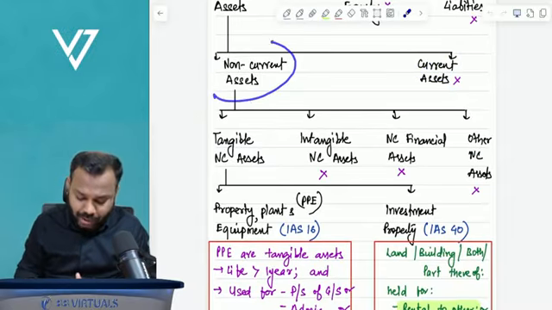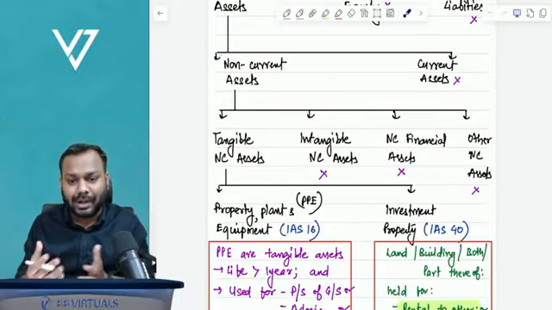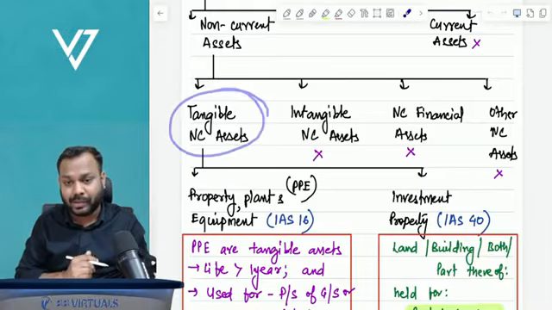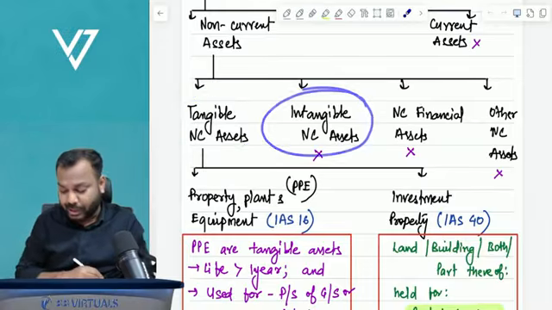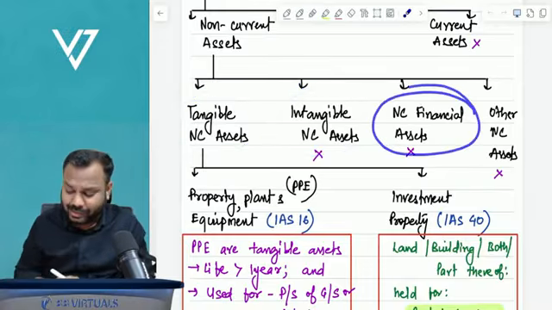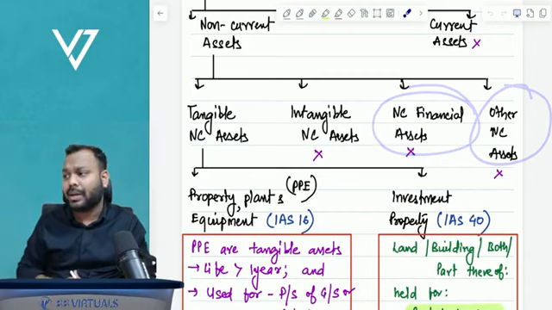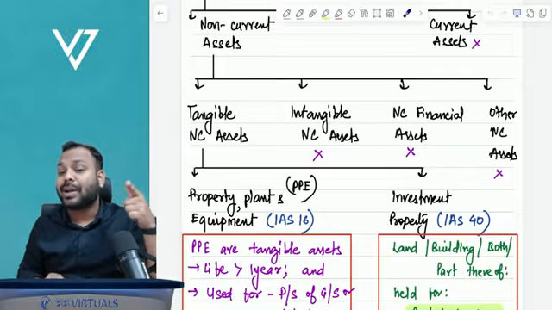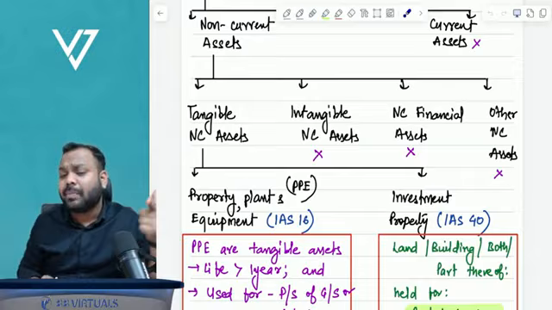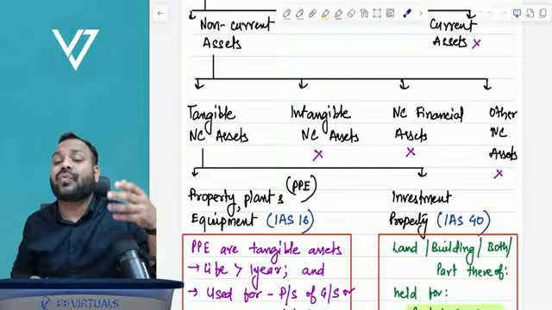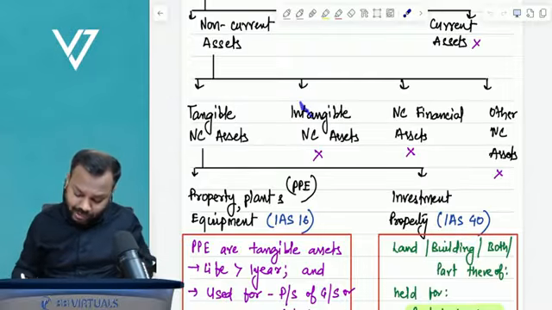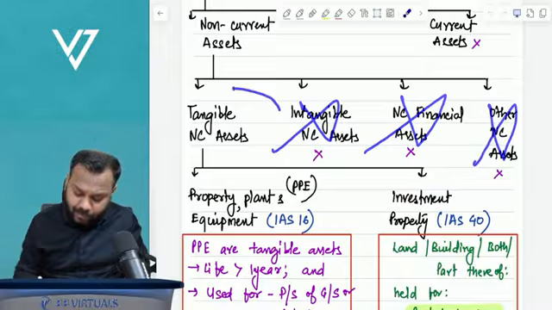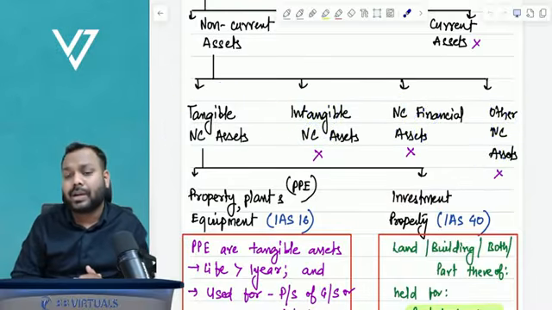Coming to non-current assets, they are also of multiple types: tangible non-current assets, intangible non-current assets, non-current financial assets, and other non-current assets. Property, plant and equipment is a tangible non-current asset. What is the meaning of tangible? Something which has physical substance. So let's ignore intangible, financial and others, and come to tangible non-current assets.